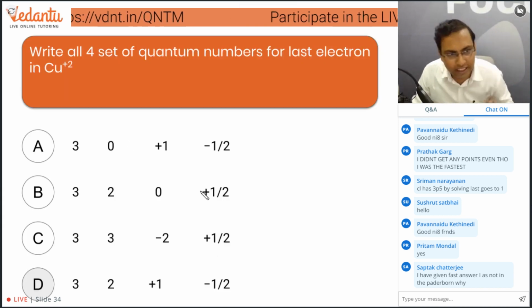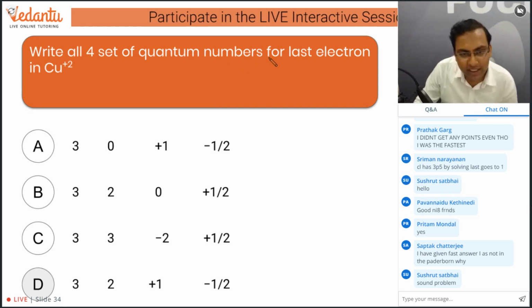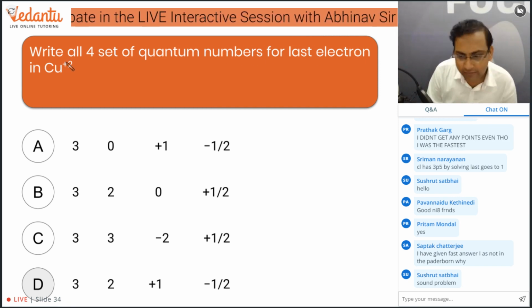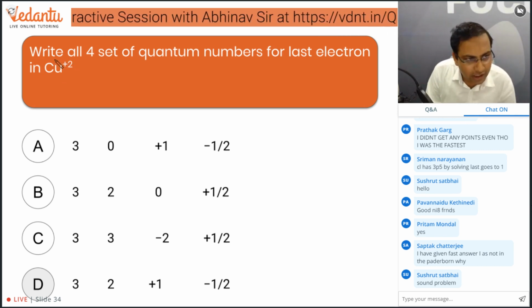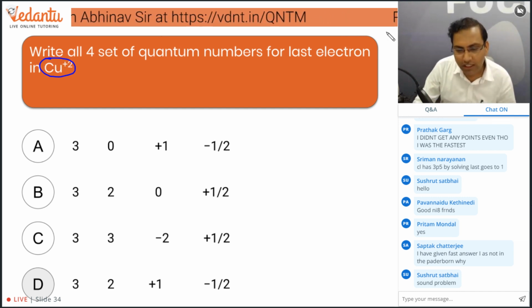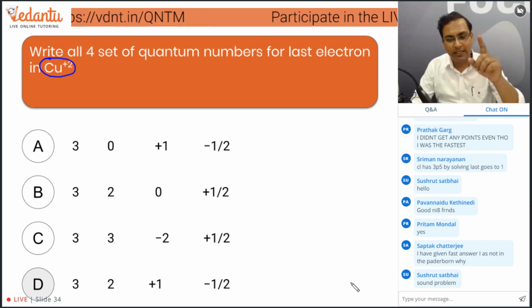I'm giving you 10 seconds, guys. Write all 4 quantum numbers for the last electron of Cu2+. The last electron of Cu2+, you have to write the 4 quantum numbers for it. Okay, and the time starts now.